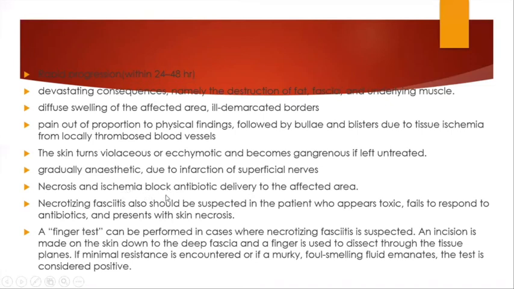Necrosis and ischemia will further block antibiotic delivery to the affected area. So it should be suspected in a patient who appears very toxic, who fails to respond to antibiotics and presents with progressing skin necrosis. A finger test sometimes is done, which might be outdated nowadays, where an incision is made on the skin down to the deep fascia, and a finger is generally used to dissect through the tissue planes. If minimal resistance is found during this process with a murky, very foul smelling fluid coming out, the test is considered to be positive.